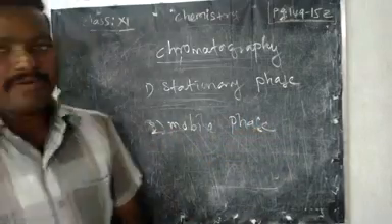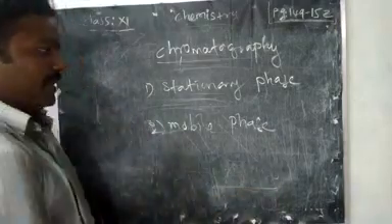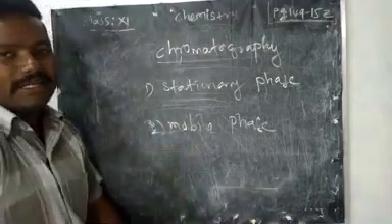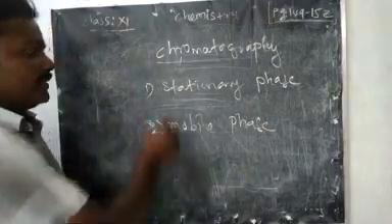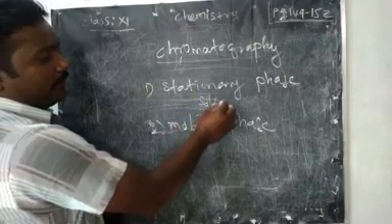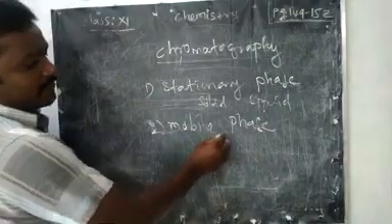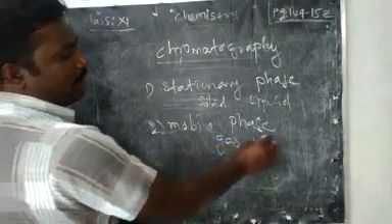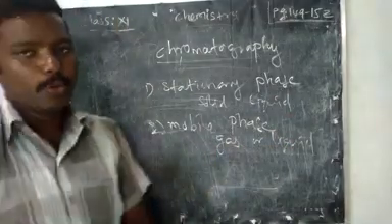It will not move anywhere; it is fixed in a certain place. But the mobile phase is like a solvent that moves from one end to another. The stationary phase may be solid or liquid. The mobile phase may be gas or liquid, because a solid cannot move, you know.